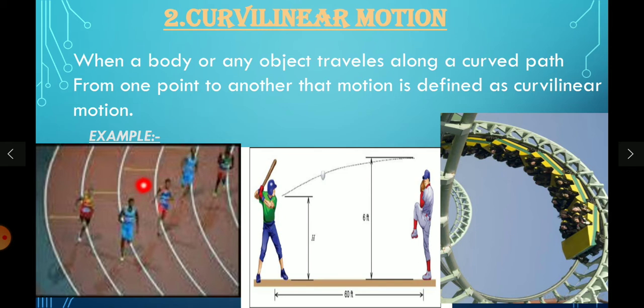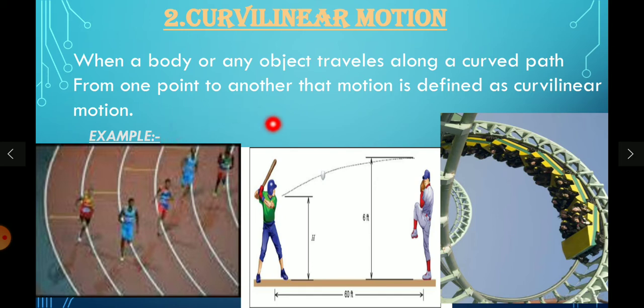So, are there any other examples for curvilinear motion? Yes, there are. We can take in our sports, we play throw ball and volleyball. And how do we throw the ball? Above the net. And even in tennis also, we play by passing the ball above the net. So in which path do they travel?